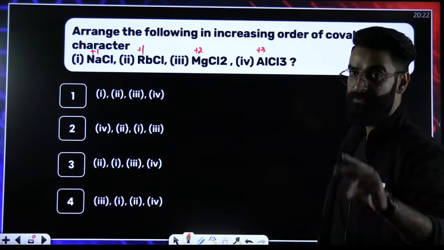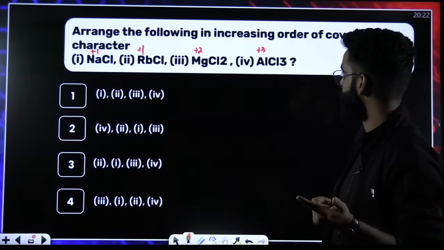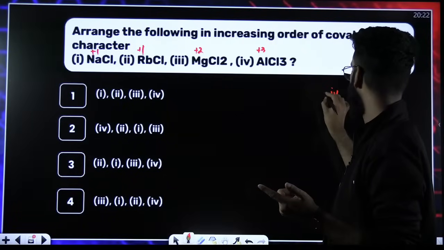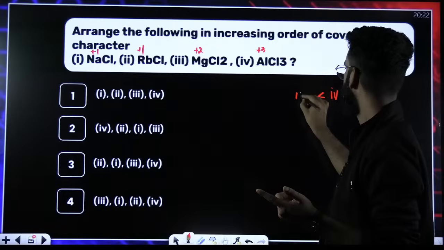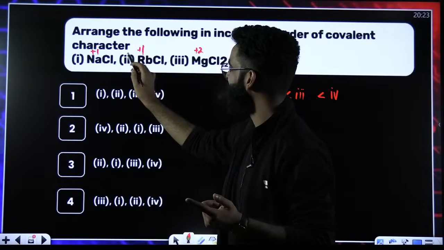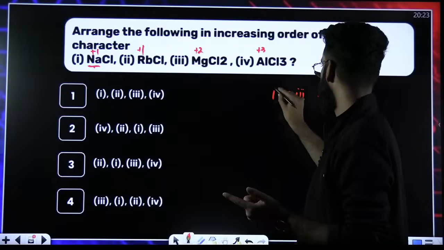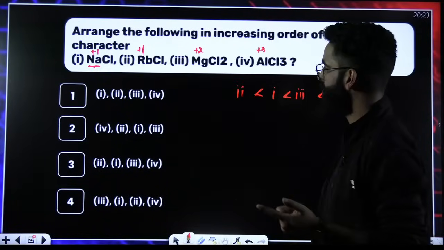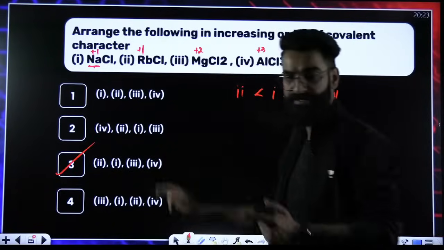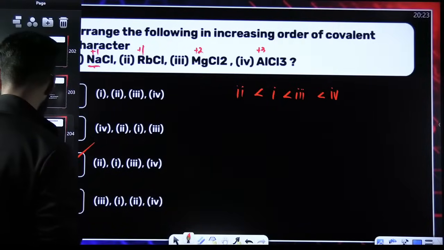More the charge on cation, more the polarizing power of cation, more the covalent character. Increasing order, we have to say. So maximum covalent will be 4th. Then here it's going to be 3rd. Now, among these two, the charge on cation is same. Talk about the size. Lesser the size of cation, more the polarizing power of cation, more the covalent character. Here comes the 1. And here comes 2. Do you see any option like this? 2, 1, 3, 4. So this is the increasing order.